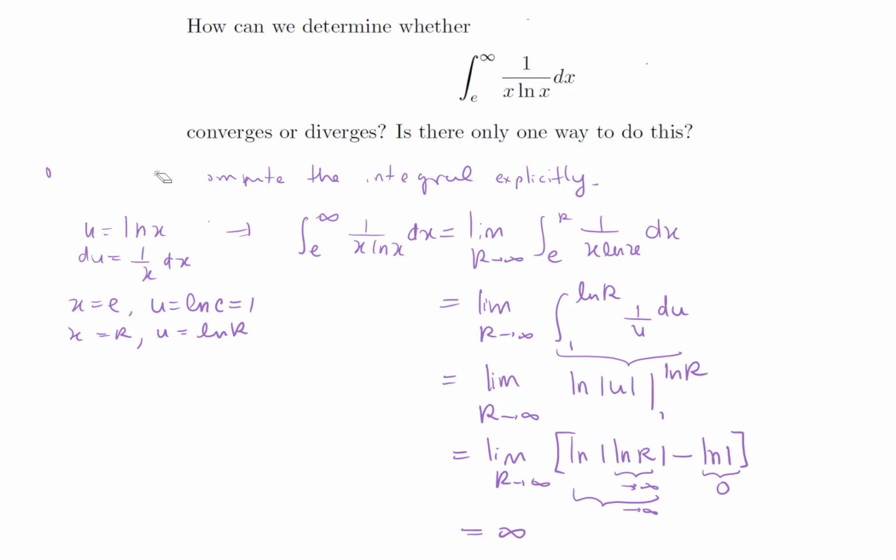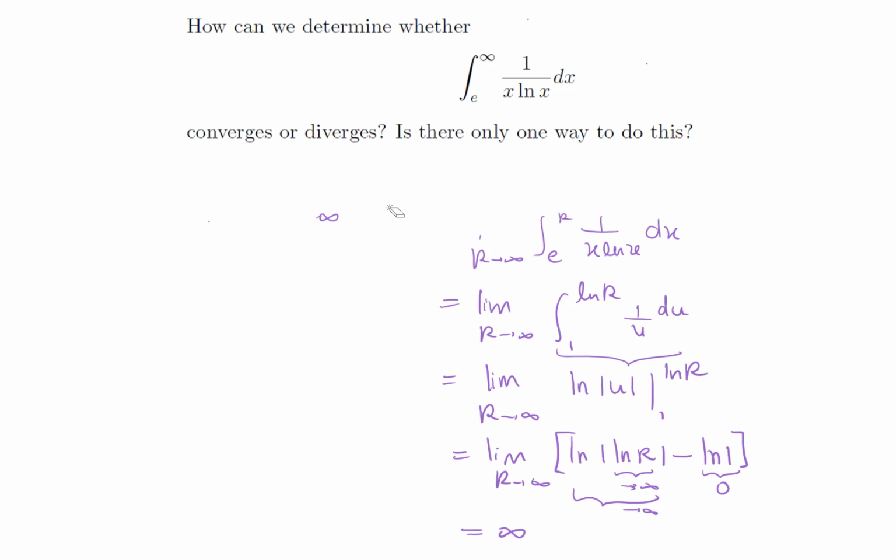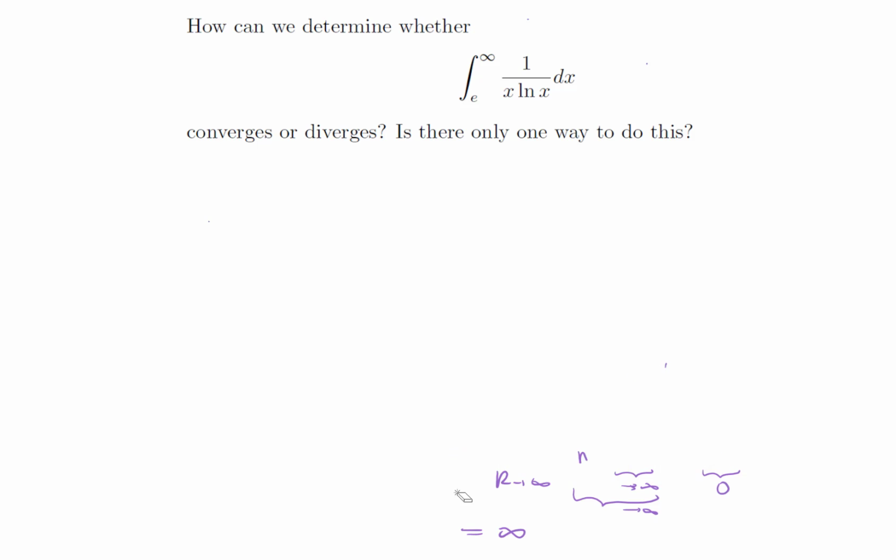So let's go and try a comparison approach. Now often when we want to check for convergence or divergence of improper integrals, we can't compute the integral explicitly. If we're lucky, we can use substitution, we can use integration by parts or other methods, but in general, we could have an integral of a function that is not that simple.